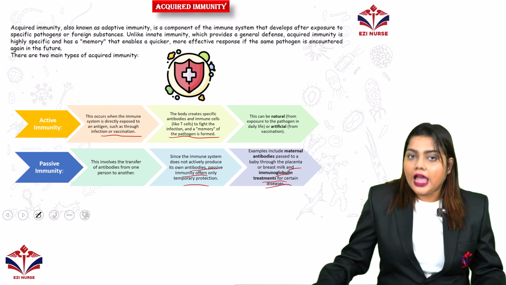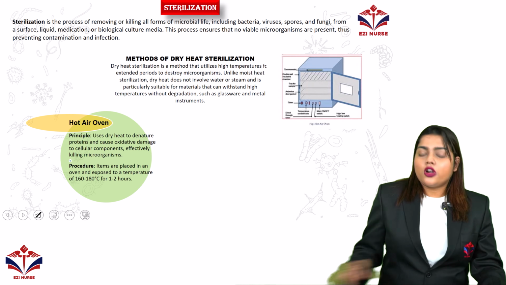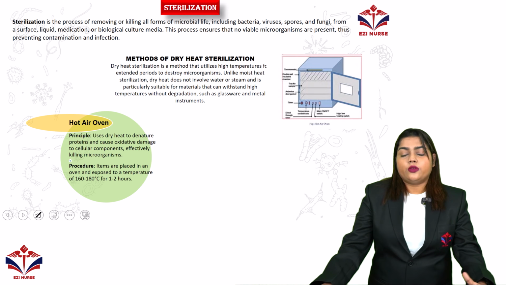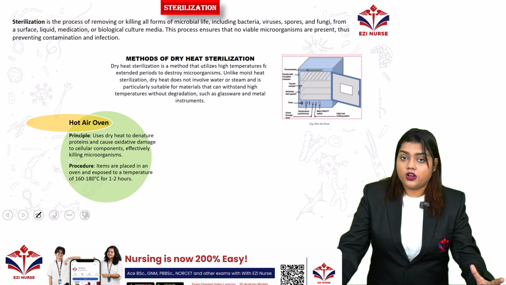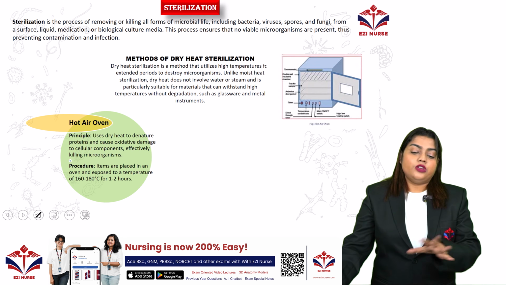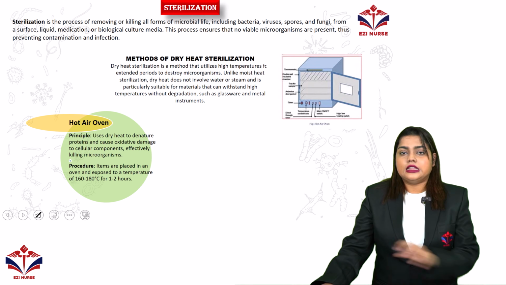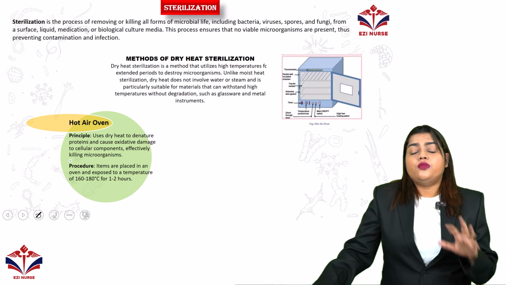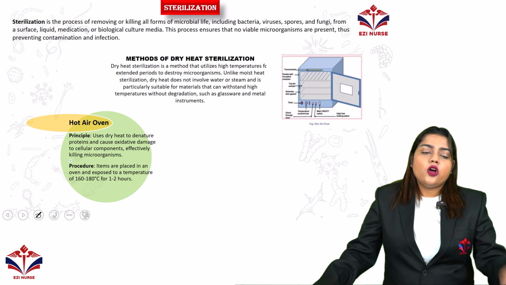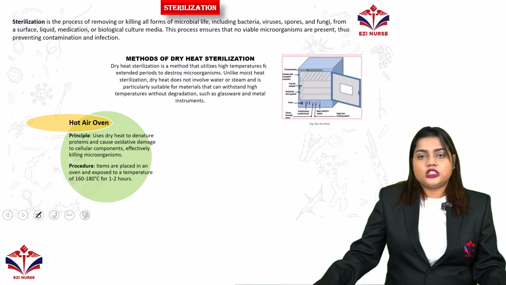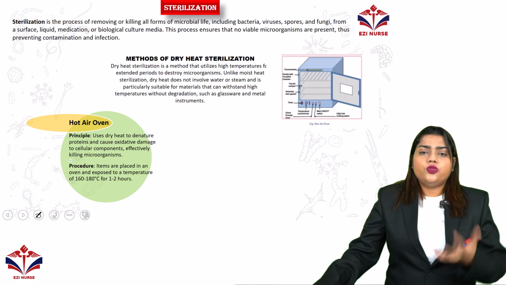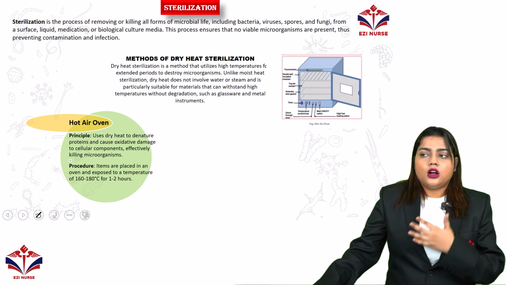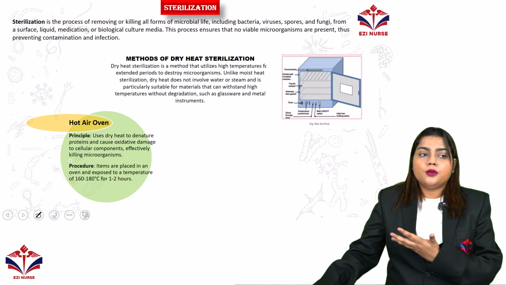So this is all about the acquired immunity. The next important question is sterilization. To understand microbiology, we have to understand microorganisms, how we detect them, and how we can kill them. There are various types of microorganism killing processes, which is also called sterilization, which means removing or deleting all the microorganisms from a place or from a surface.